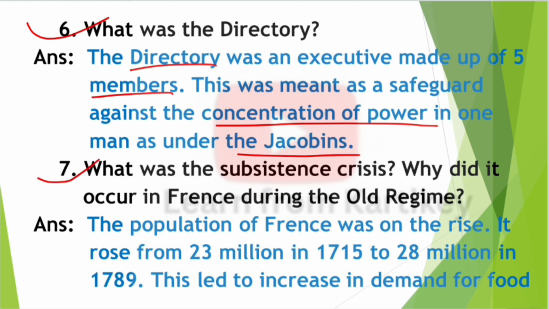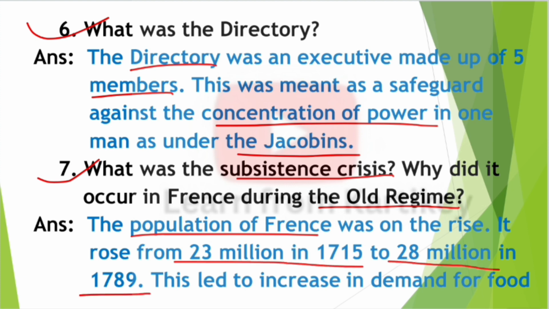Next question, question number 7. What was the subsistence crisis? Why did it occur in France during the old regime? Answer, the population of France was on the rise. It rose from 23 million in 1715 to 28 million in 1789. This led to an increase in the demand for food.